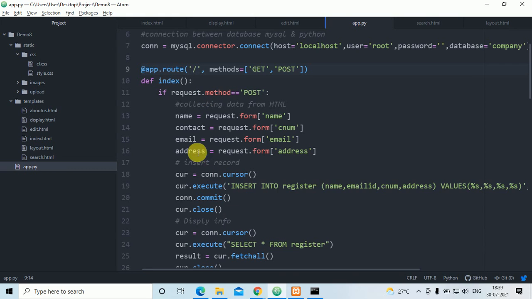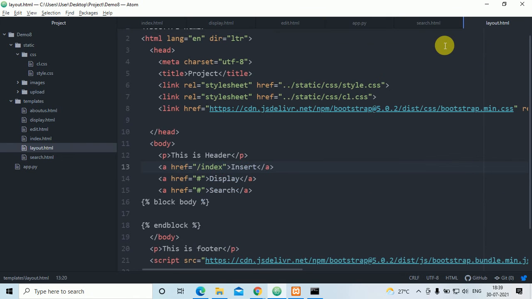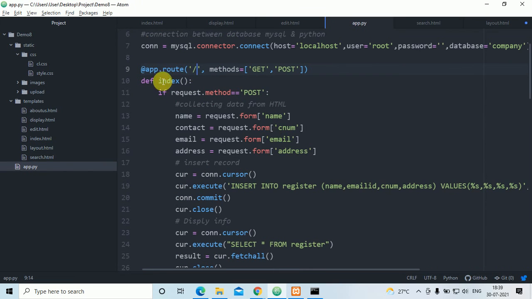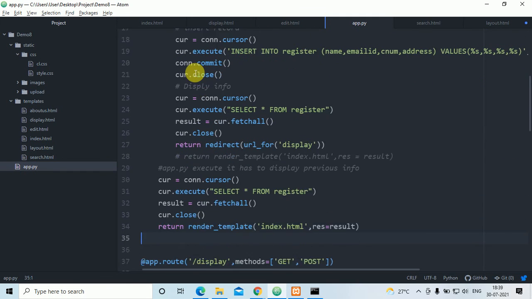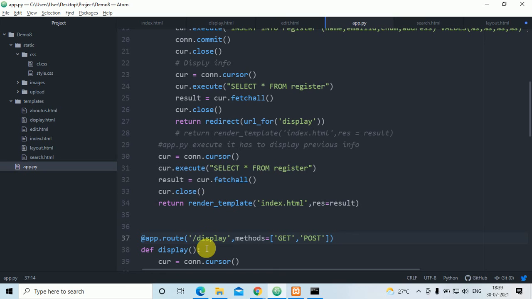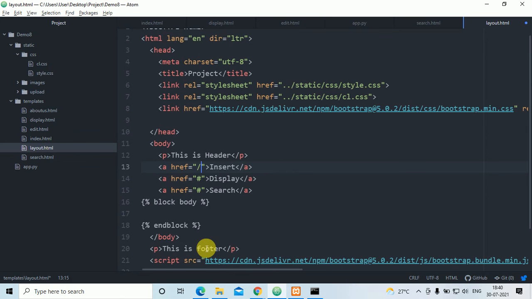So this insert is there, no? Here, instead of putting slash index, you have to put just slash. That is the insert. For display, I'll put slash display.